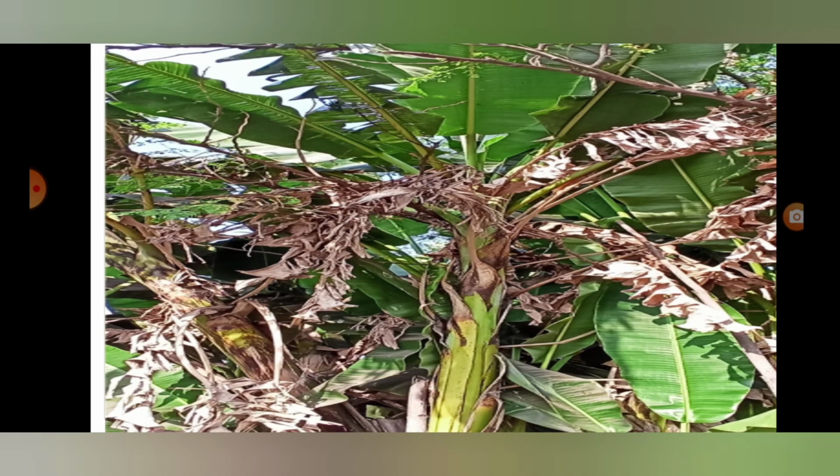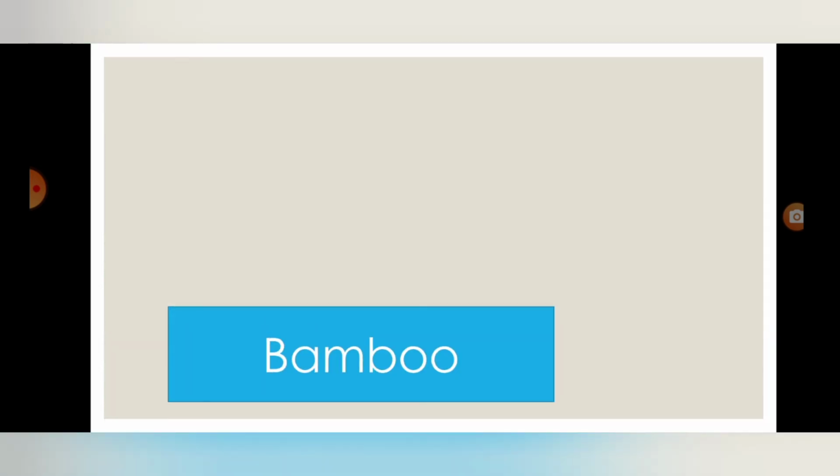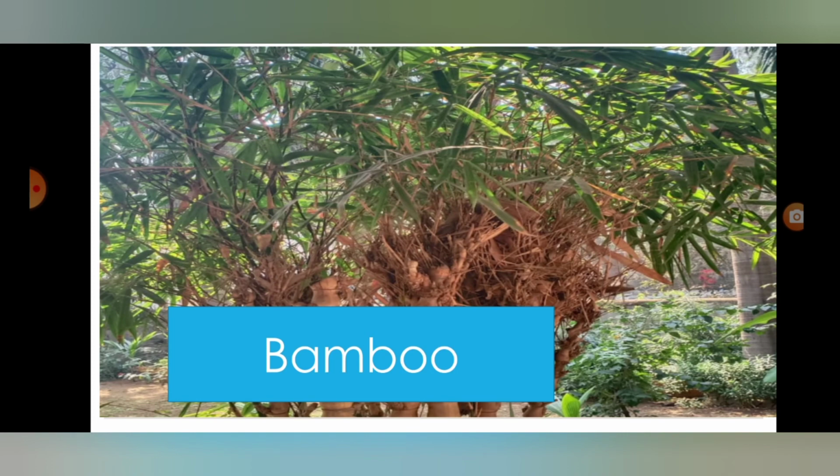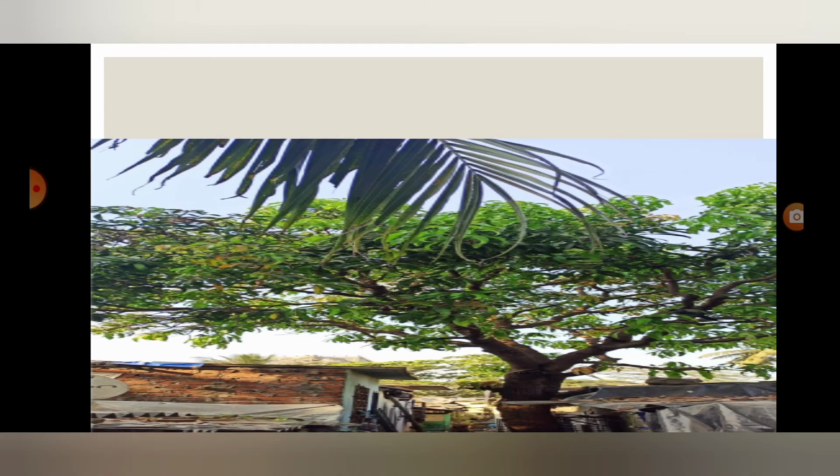Now this plant's name is banana tree. Now this plant's name is bamboo tree. And look at this. It has a thick trunk. It is tall. It's a tree. Can you climb a tree? Now see the tree names.